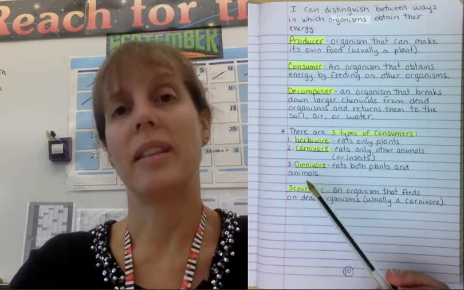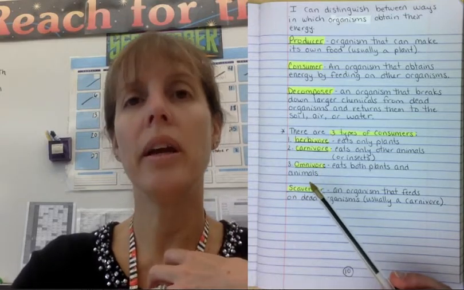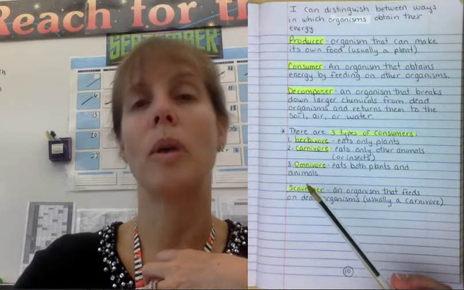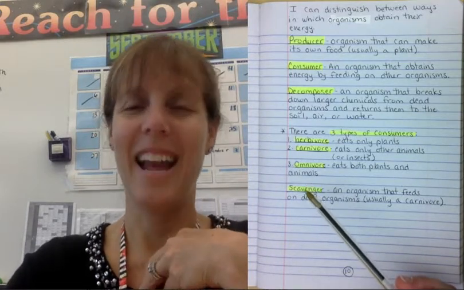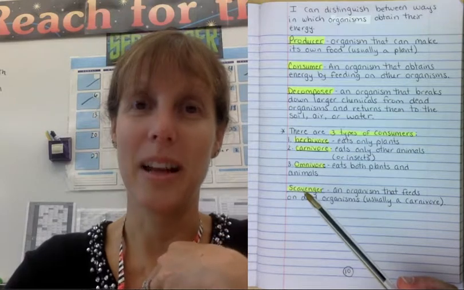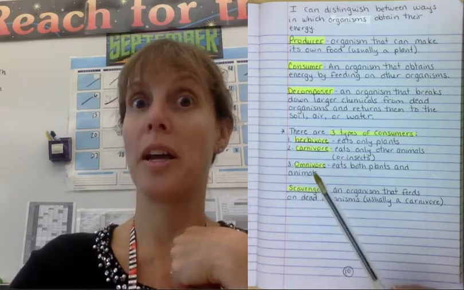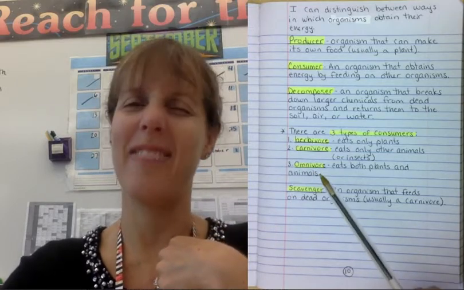So I kind of call myself a choositarian because I can choose what I want to eat, vegetables or meat. Actually, no, I'm just kidding. There's no such thing as a choositarian. Don't go home and tell your parents you're a choositarian. Okay, you're actually an omnivore. You can eat both meat and vegetables and fruits.